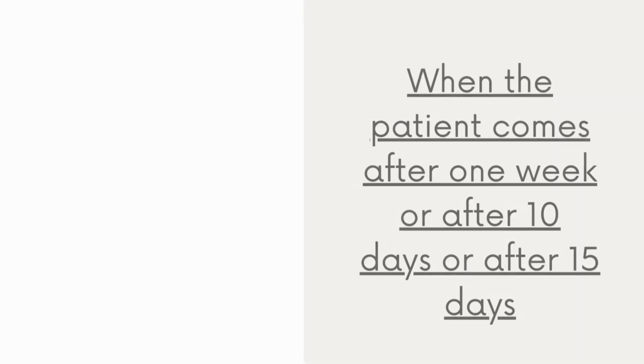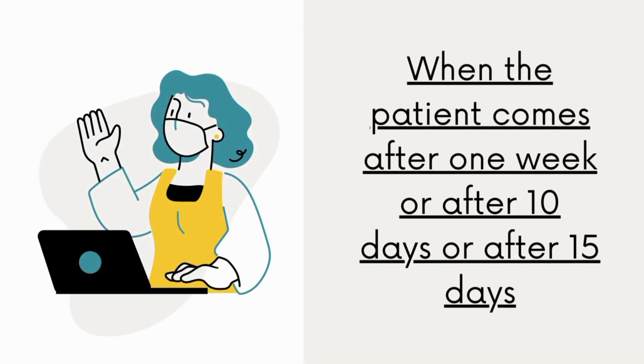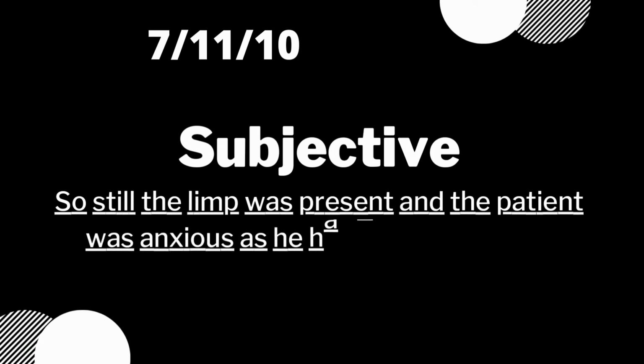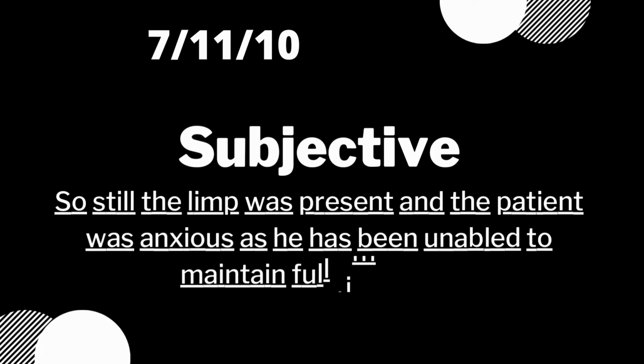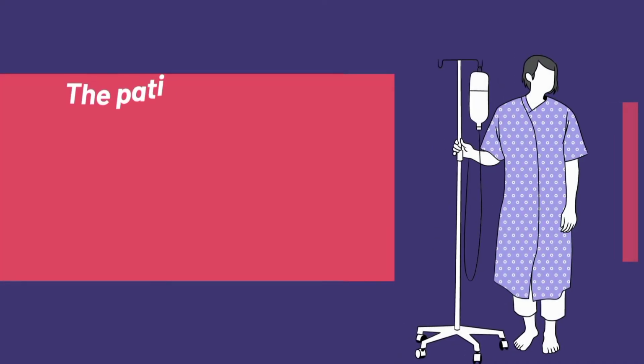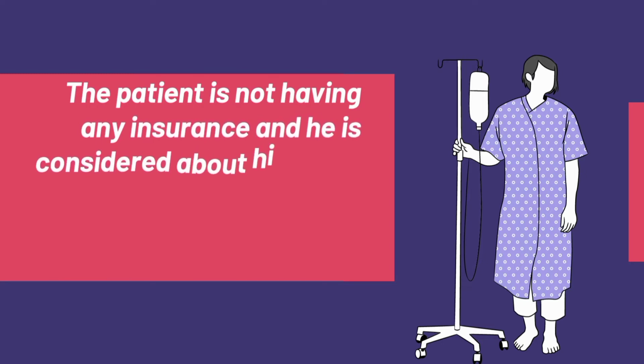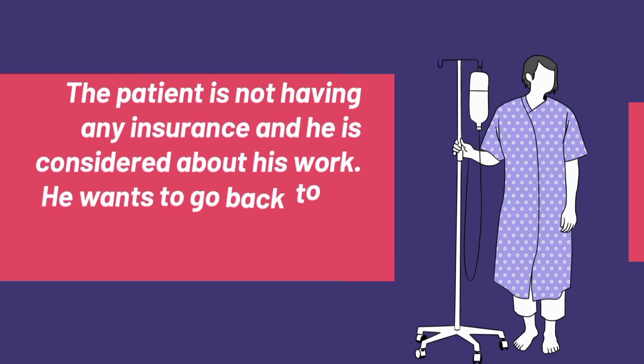When the patient comes after 1 week, or after 10 days or 15 days, the limp was present, and the patient was anxious as he has been unable to maintain full-time work. This is very, very important because the patient does not have any insurance and he is concerned about his work.